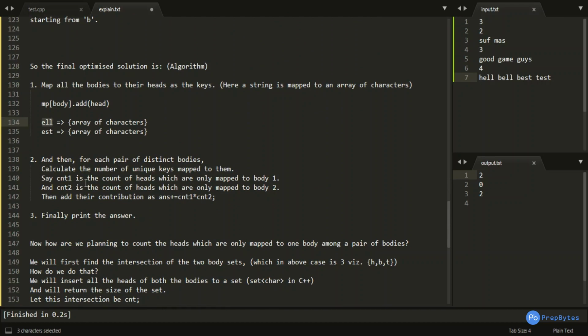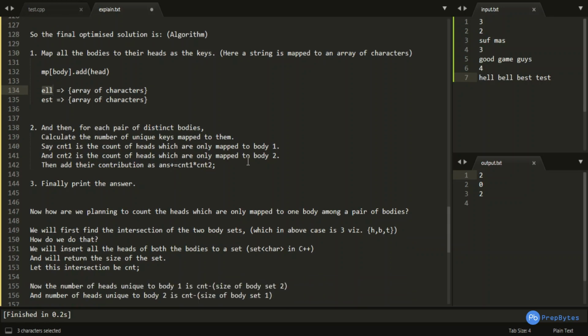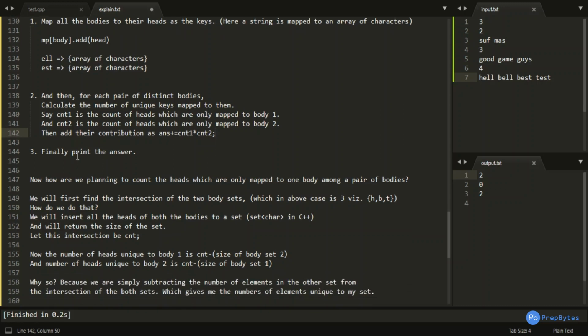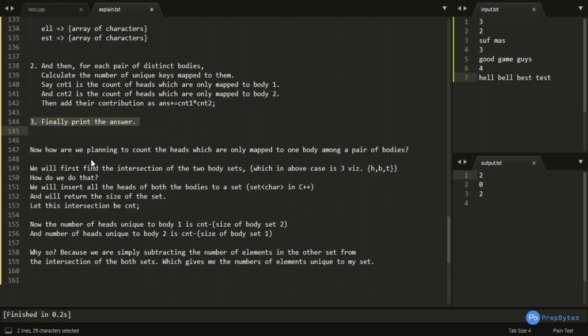Say count 1 is the count of heads which are only mapped to body 1, and count 2 is the count of heads which are only mapped to body 2, and then we would be adding their contribution as answer plus equals count 1 into count 2, and this would be my contribution. And here is how we are decreasing the overhead of unnecessary calculation, and finally we would be printing out the answer. Now there comes another problem, how are we planning to count the heads which are only mapped to one body among a pair of bodies.